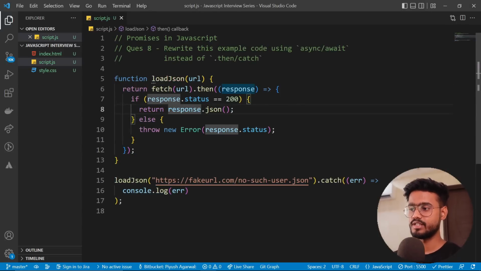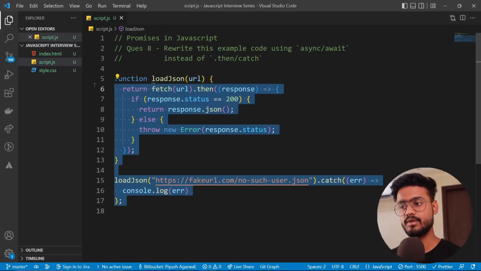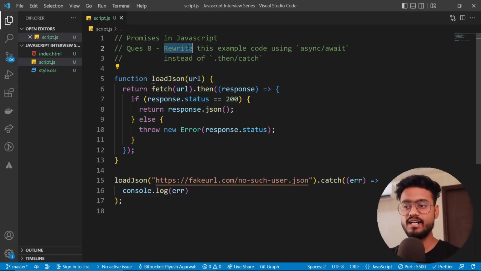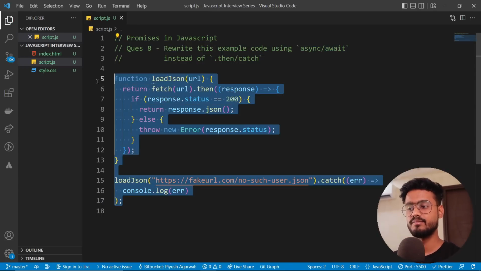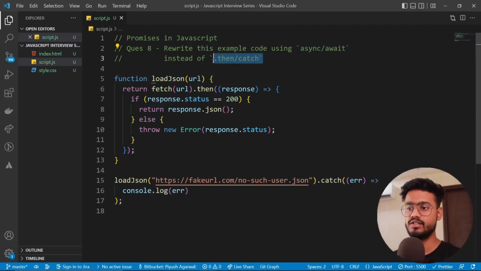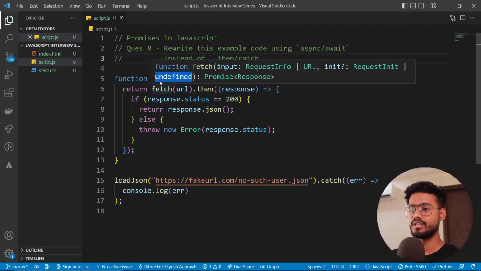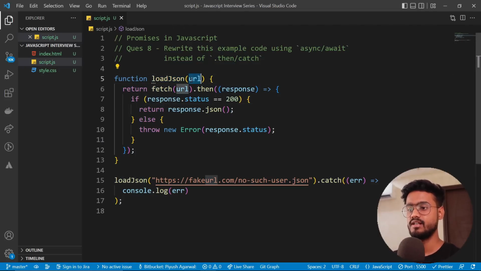Okay, so for our next question, the interviewer has given us this code snippet over here, and we have to rewrite this example using async await. So if you remember, I explained what async await is and how it makes our life a bit easier. So let's try to write this code by using async await instead of using dot then and catch. So we have this load JSON function over here with this URL, and we are returning this fetch URL.